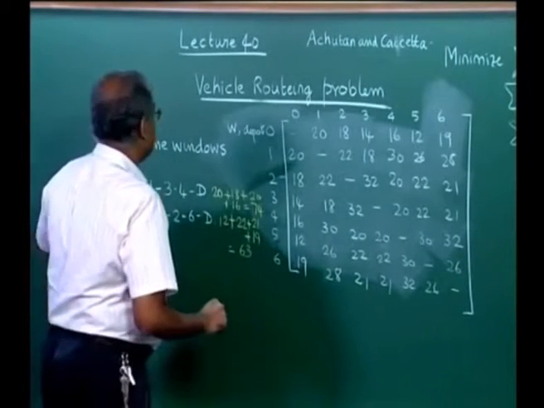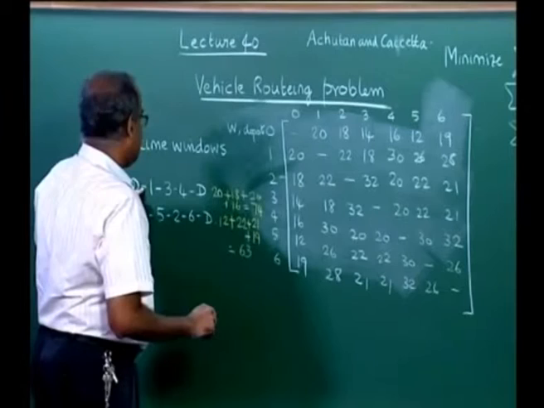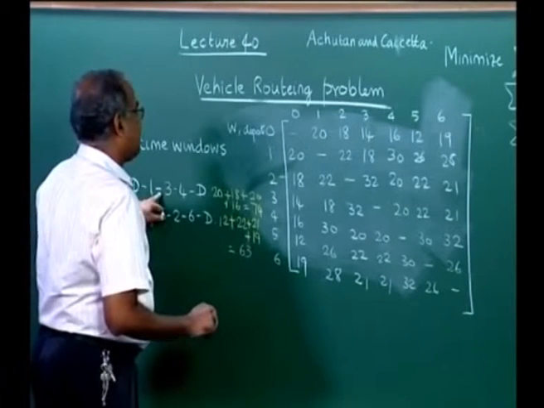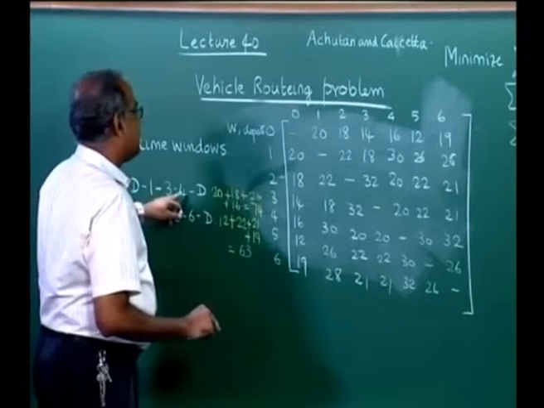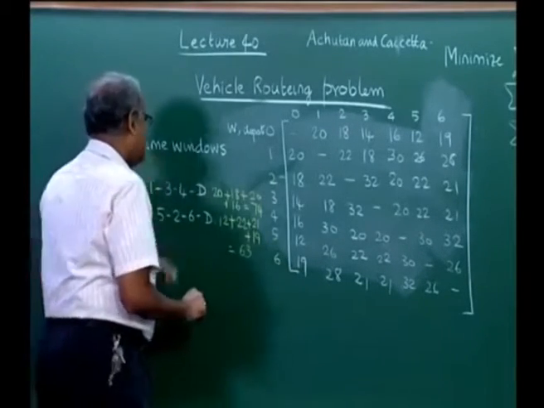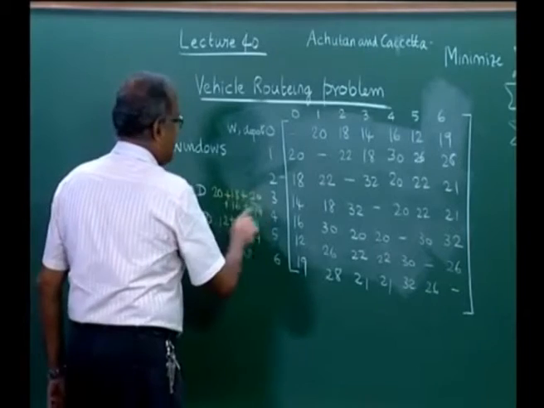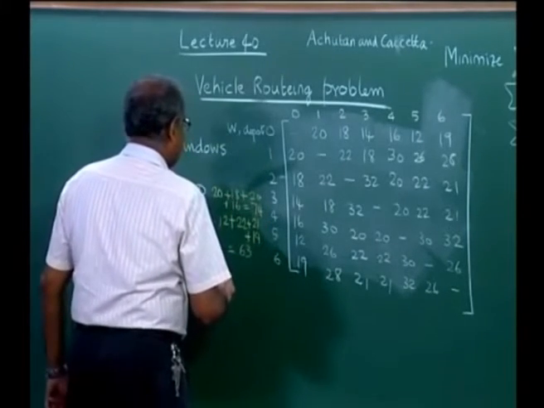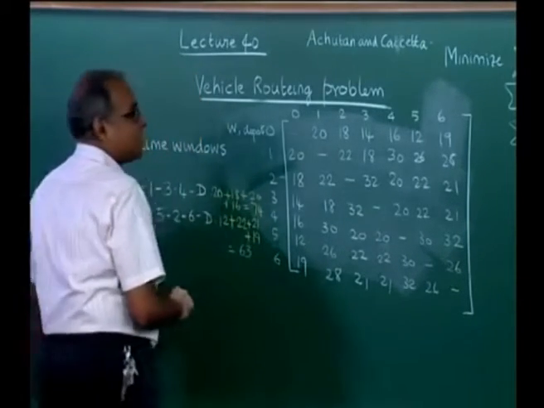So D to 1 is 20, 1 to 3 is 18, 3 to 4 is 20 plus 16. So 38, 58 plus 16, 74. So we get 137 here.